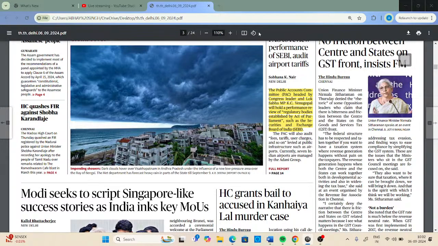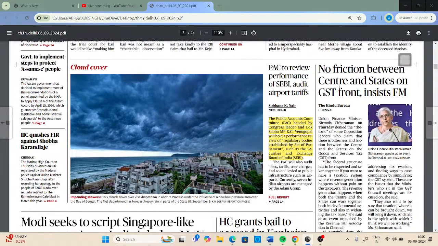Now the second important news is from the Public Accounts Committee. The Public Accounts Committee, headed by Congress Lok Sabha MP KC Venugopal, has stated that they will conduct audits of regulatory bodies established by Act of Parliament, such as the Securities and Exchange Board of India.